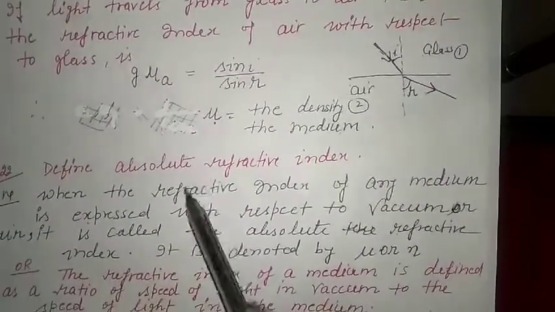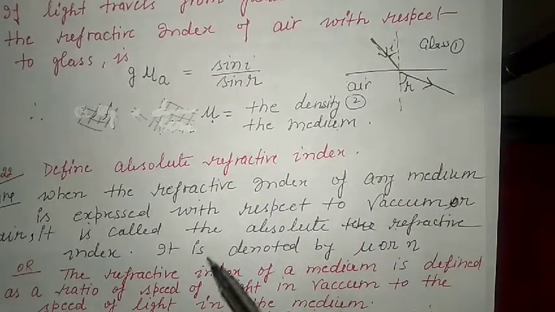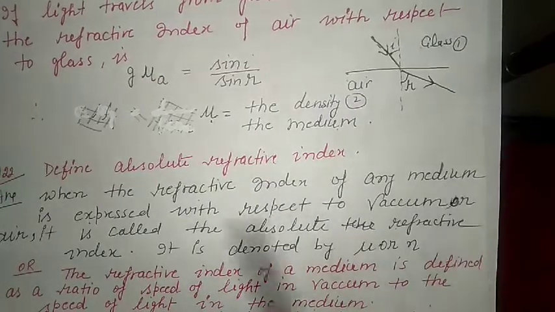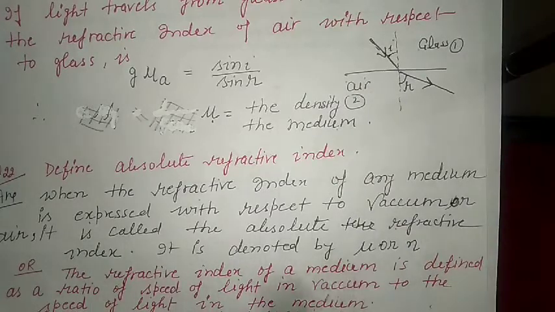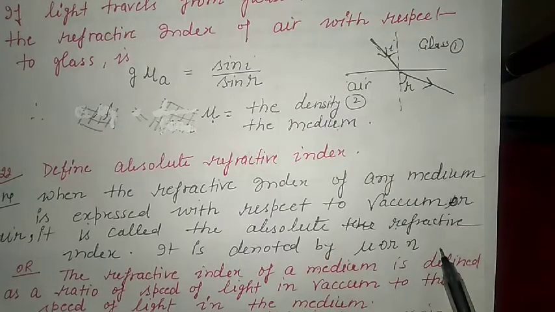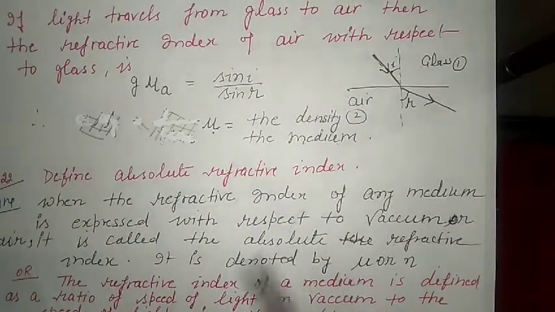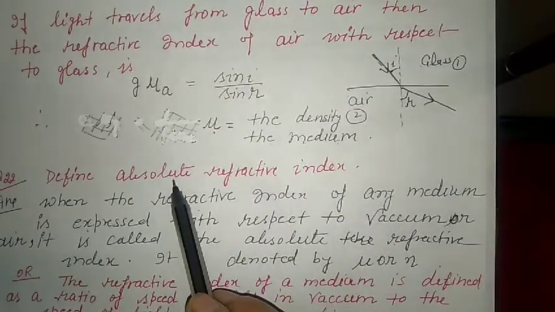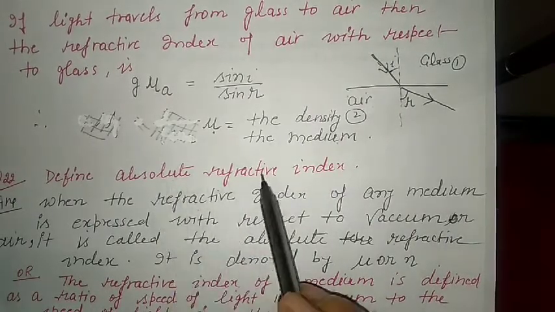Now the other one: define absolute refractive index, or simply the refractive index.